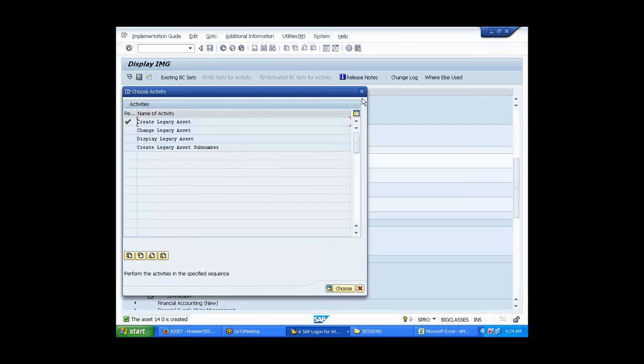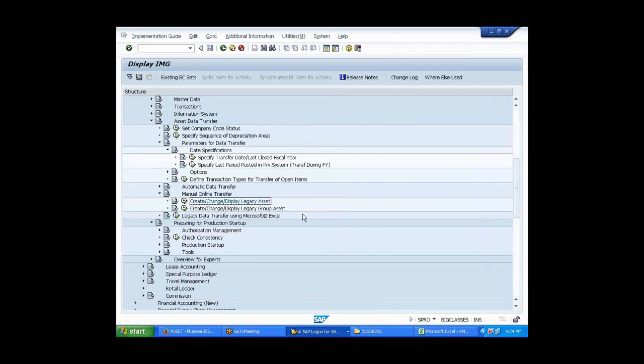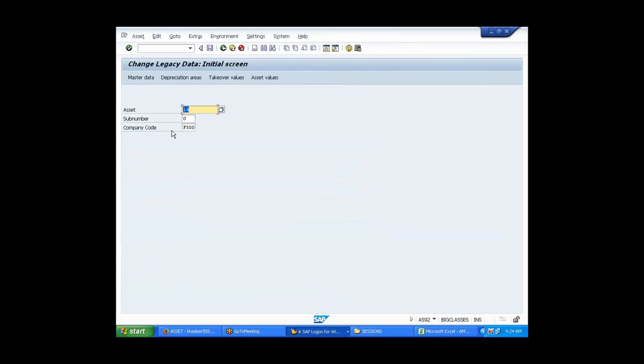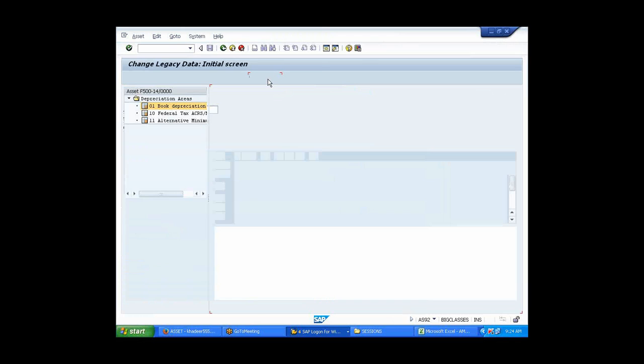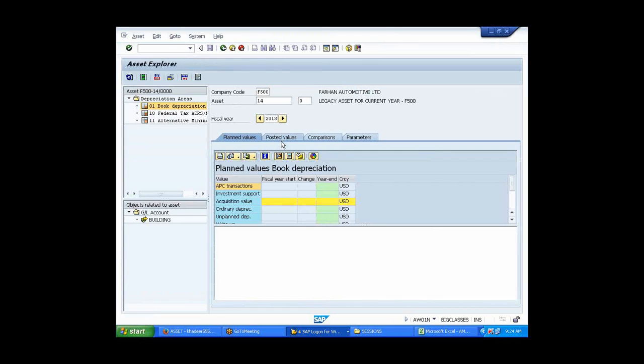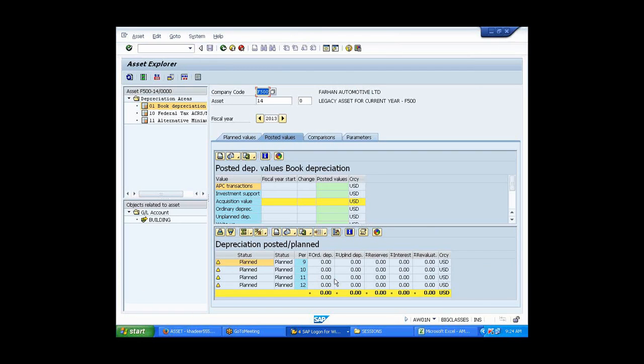So now let's go ahead and check that value in the change mode. No value, see, nothing, right? Nothing is there. All are zeros here. You're right, man.